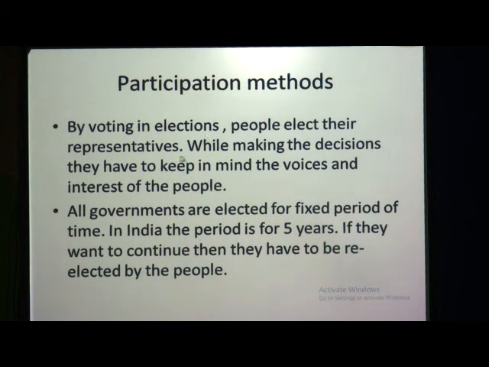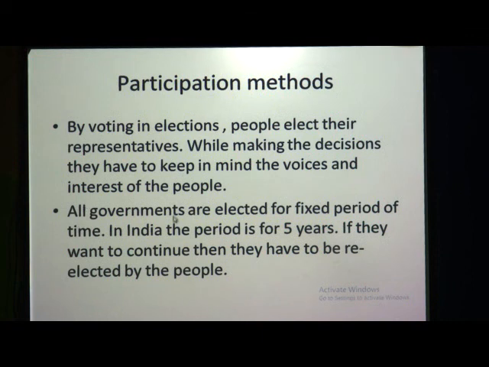Means through elections we elect our government, right? And when the government makes decisions, they have to keep in mind whatever promises they have made to the people, and they have to fulfill these promises. So they have to keep in mind the voices and interest of the people.